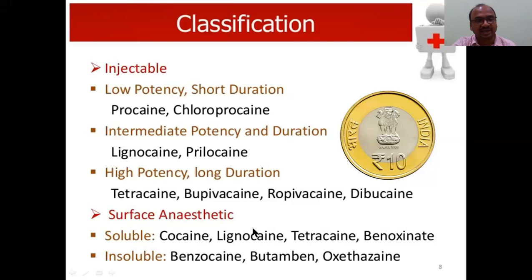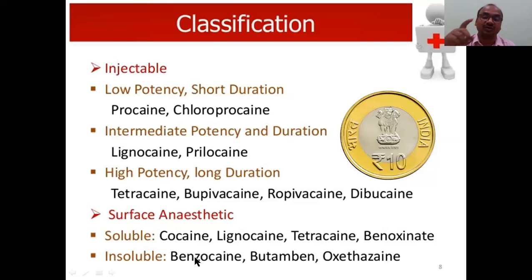See here, lignocaine came here and also here. So lignocaine is available on the surface as a topical gel, and it is also available in the form of an injection. Tetracaine, see here, tetracaine injection is available, and tetracaine local anesthetic is also available. Benoxinate, like that. All these you have to practice.